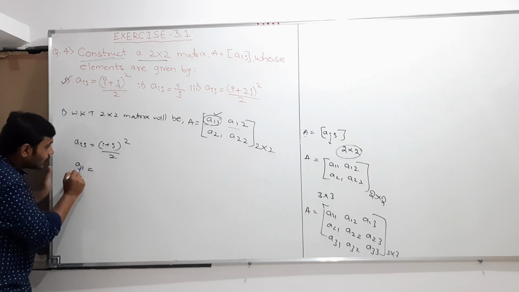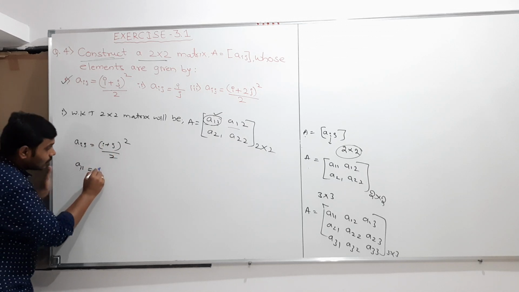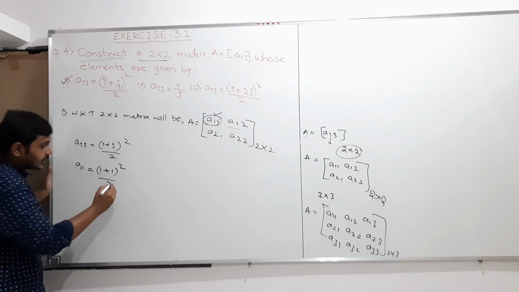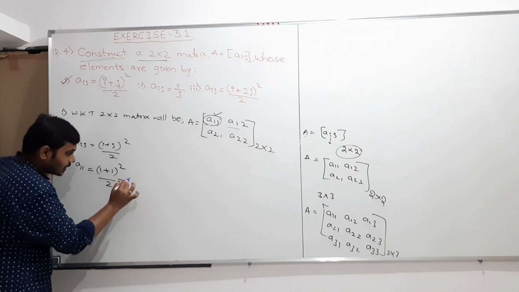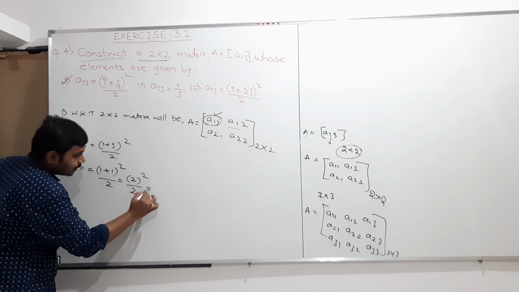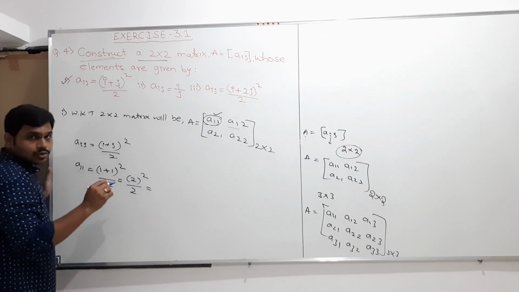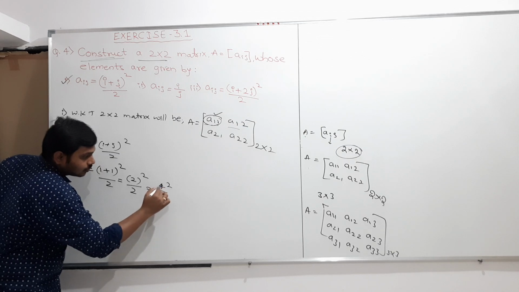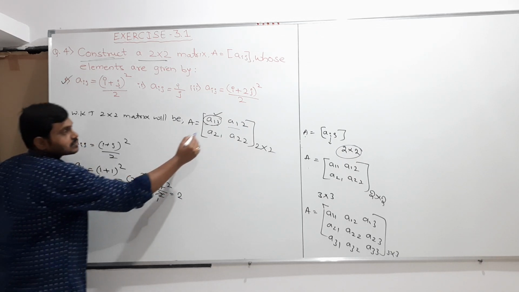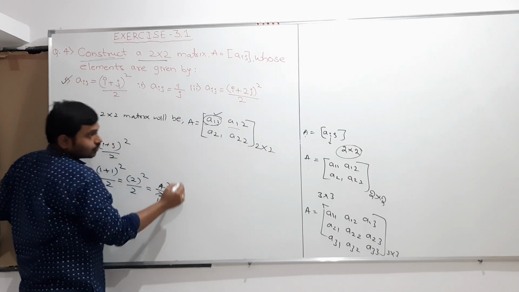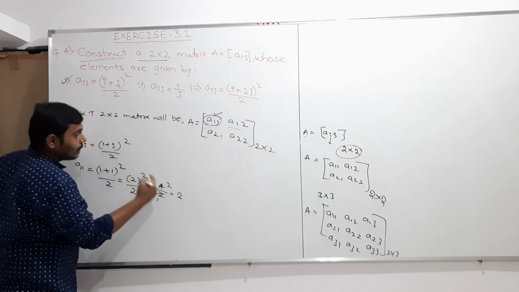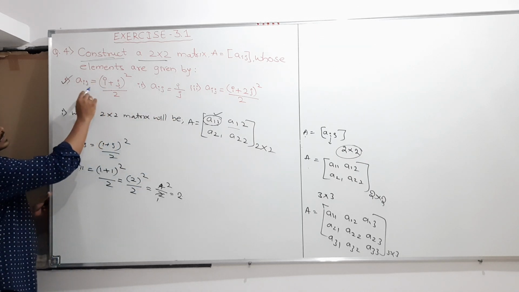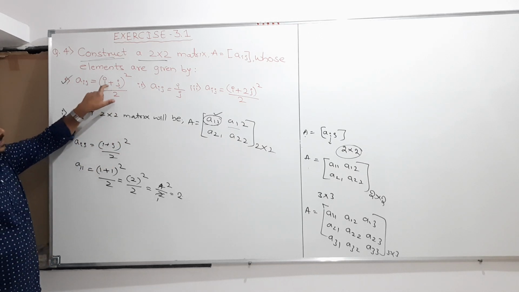Now substitute i value 1 and j value 1 in this. We will get (1 plus 1) whole square, whole divided by 2. Just simplify this. We know that 1 plus 1 is 2, whole square, divided by 2, and 2 whole square is nothing but 2 multiplied twice, that is 2 2s are 4. So 4 divided by 2, 2 1s are 2, 2 2s are 4. So therefore the A11 value in this place, we should put the element as 2, because A11 should satisfy this condition. Whatever elements we write in the matrix, A11 should satisfy this condition.